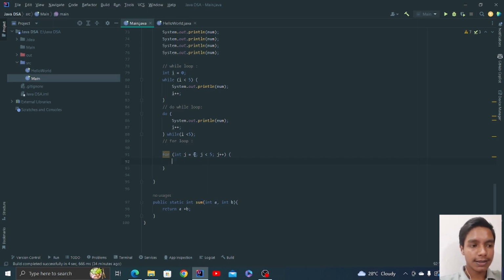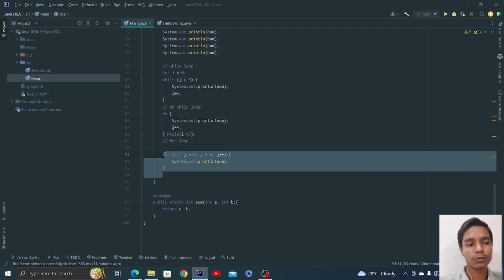Here is the place where you define your pointer. This is the condition, and this is the increment place. Your pointer will be incremented by 1 every single time, and inside this loop you just print num. That's it. This looks cleaner.